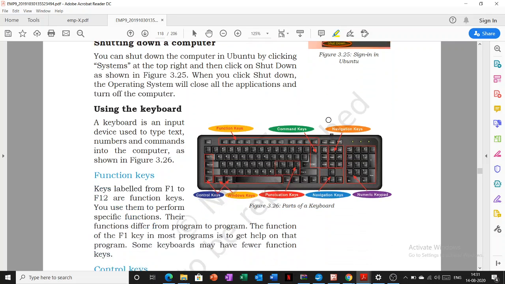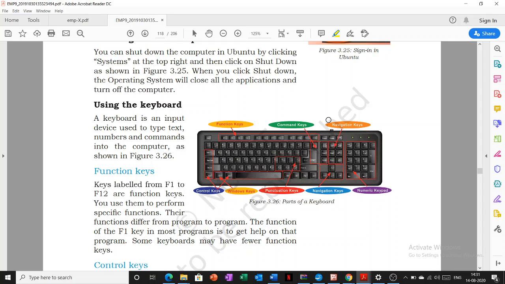Using the keyboard. Figure 3.26 shows the parts of a keyboard. Firstly, we are going to read about the functional keys. These are from F1 to F12. These all are our functional keys. Now, what are the function keys? They perform some specific functions.